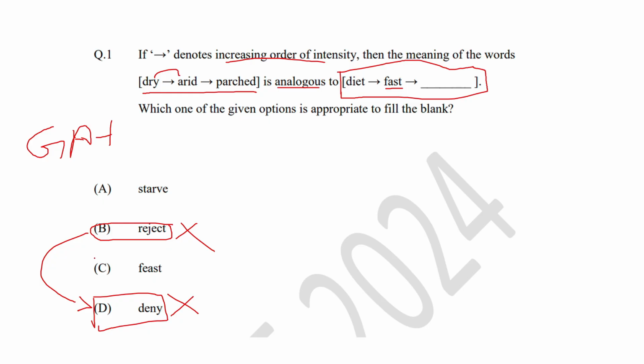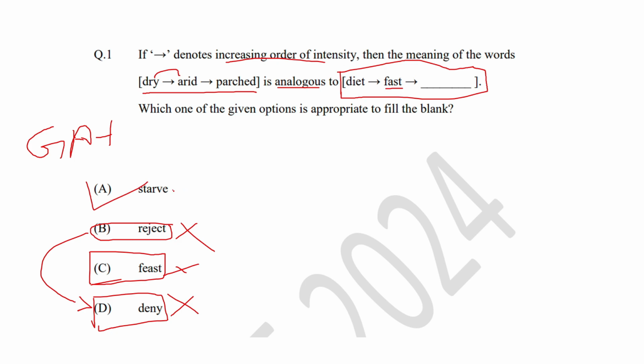So let's look into option C. Feast generally means having a large amount of food, something like a celebration. Here the example is discussing skipping food. So option C also cannot be taken as the answer. The only option that suits it is starve.